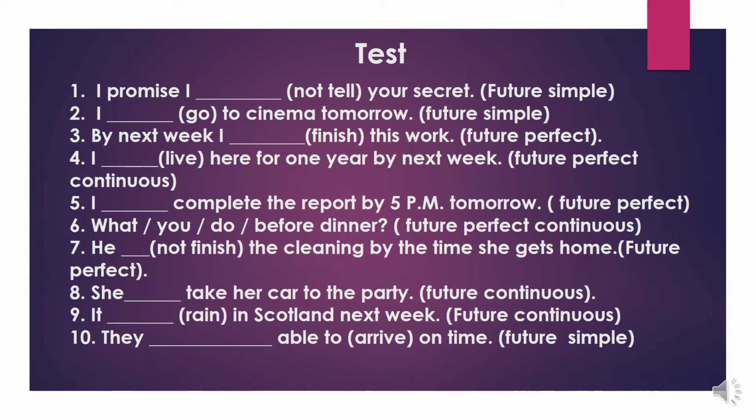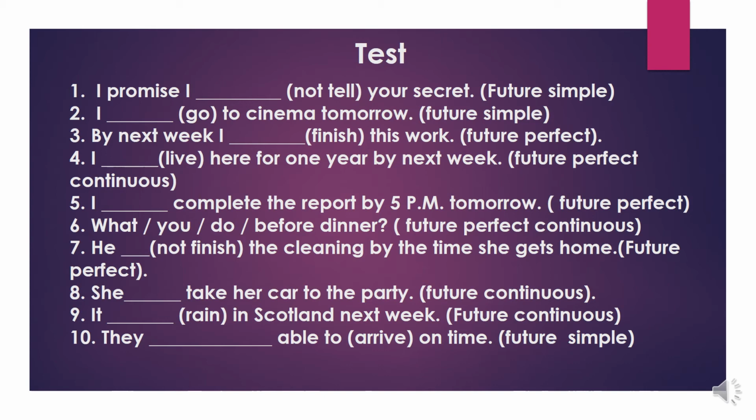Now let's see a test on future tense. First one, I blank not tell your secret. Here the structure of future simple is subject plus will or shall plus V1. That's why the answer is, I will not tell your secret. Next one, I blank go to cinema tomorrow. Future simple. What's the structure? Will or shall plus V1. I will go.